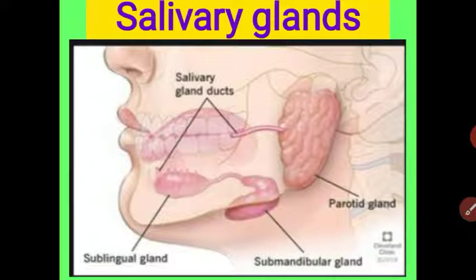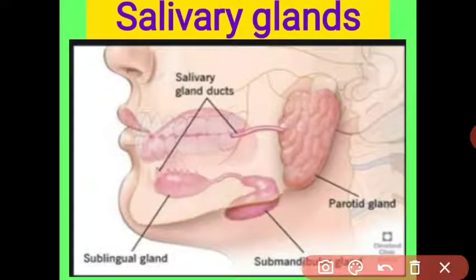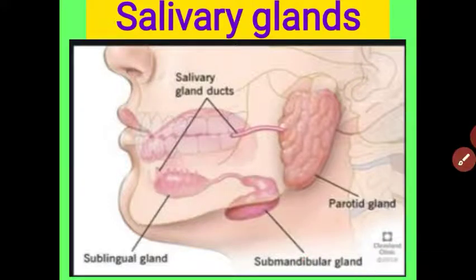These three glands are exocrine glands. Last year I taught you exocrine and endocrine. Exocrine means the gland secretes its secretion and passes it to the target organ through a duct, a pipeline structure. This is called an exocrine gland, and the salivary gland is an exocrine gland. First I will explain the location of the three glands.